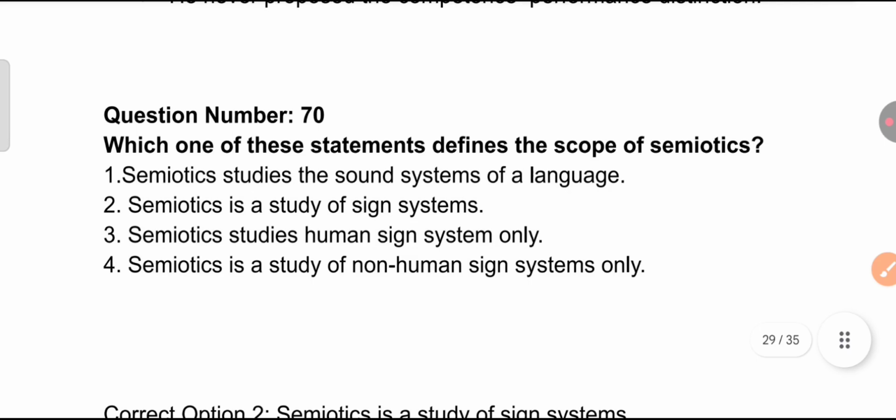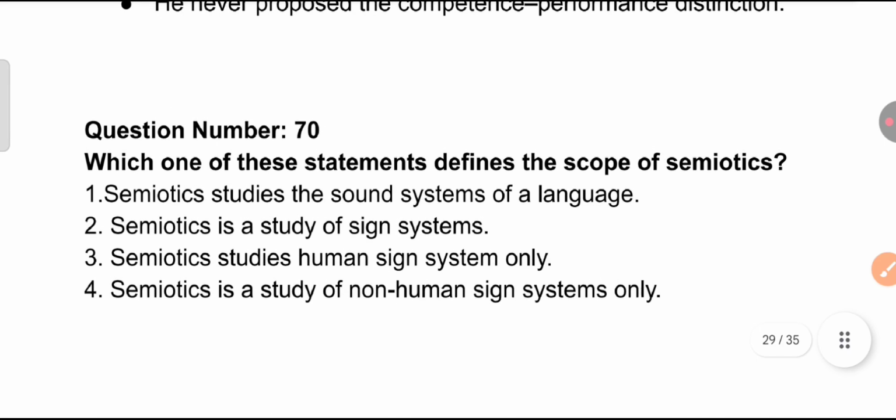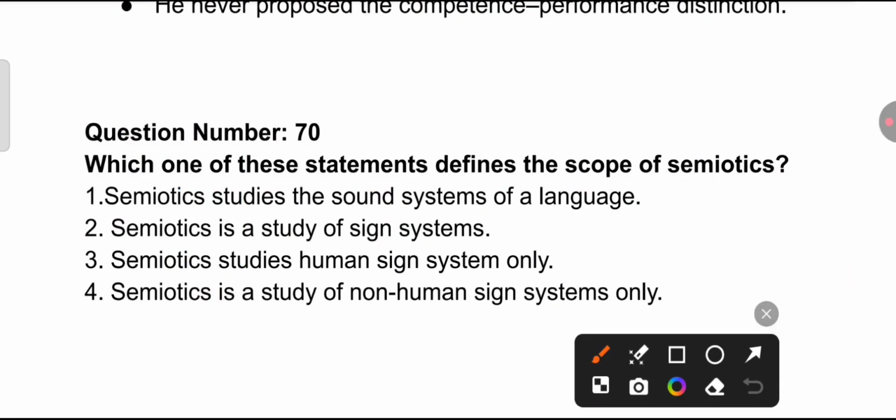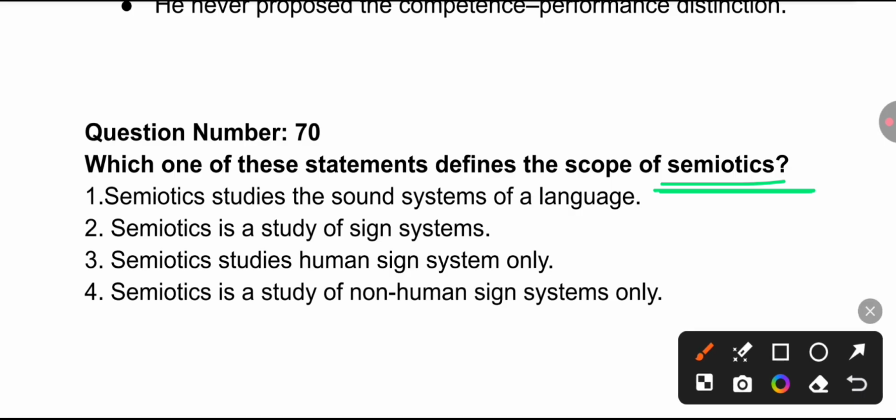Next question we have, which one of these statements defines the scope of semiotics? You have to follow phonology, semiotics, pragmatics, paralanguage. All these are very important. I will share the notes of linguistics. The previous class notes are already there.